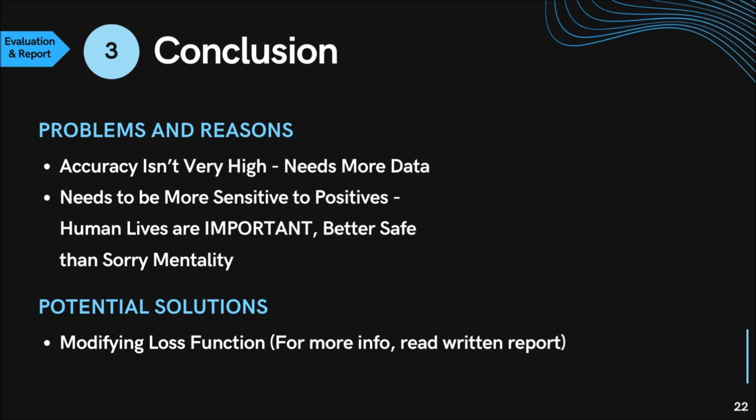However, we also have some problems. Accuracy isn't insanely high, and the reason for that is perhaps we need more data and more clinical features to make a better prediction model. Also, the rates of false positives and false negatives are very similar. We need the model to be more sensitive to positives. Lives are very important, and when it comes to diagnostic tools that essentially determine the risk to a life, we need to adopt a better safe than sorry mentality.